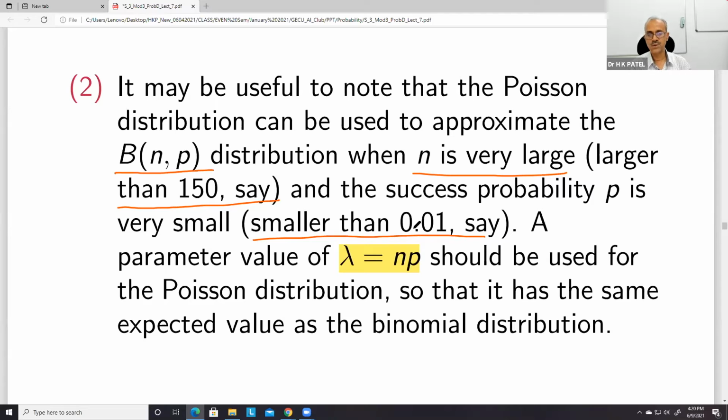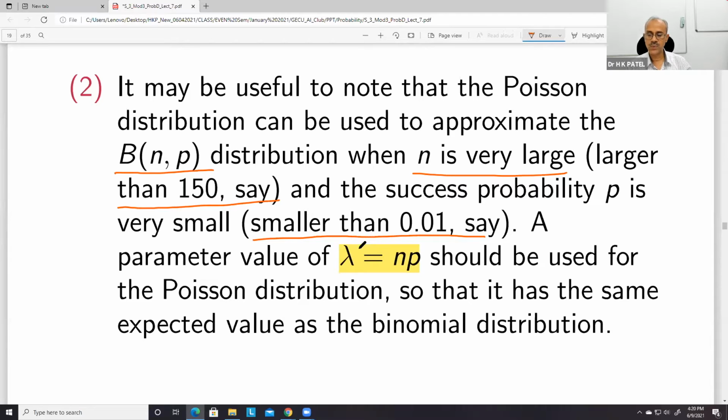This type of situation we can think of applying this to, but this is not a very hard and fast rule. Otherwise, also we can apply it and get the distributions.